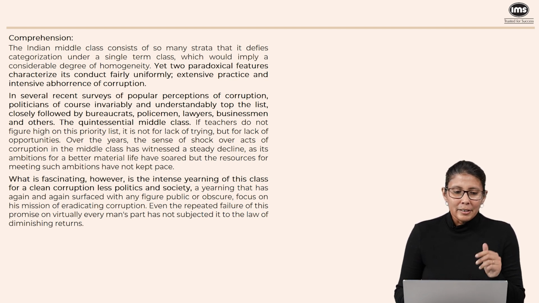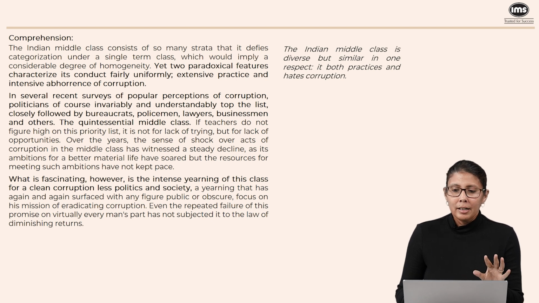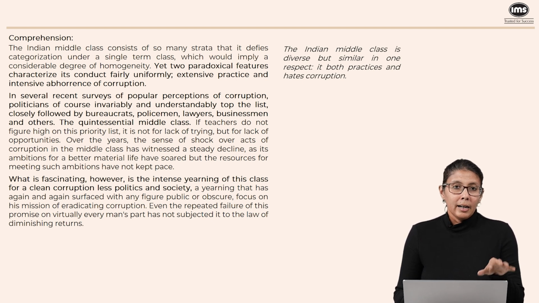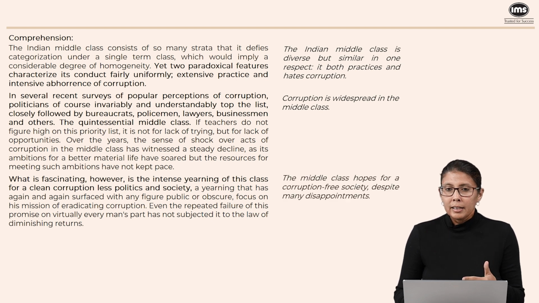So as we can see, the first paragraph is simply trying to say that the Indian middle class is different, but similar in one respect. They are corrupt and they also hate corruption. Then the second para, despite all the information, is simply trying to establish that corruption is pretty widespread in the middle class. And the last paragraph is saying that the middle class still has an intense longing for a corruption-free society despite so many disappointments. So overall, if I have to think about the main idea, we're trying to say that the middle class is corrupt but still wants a corruption-free society.